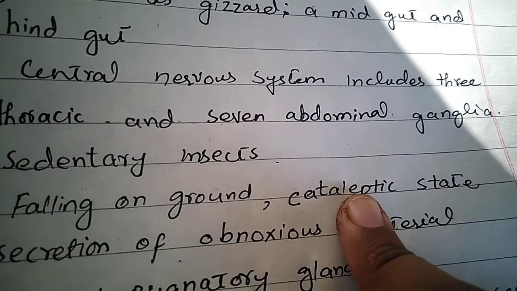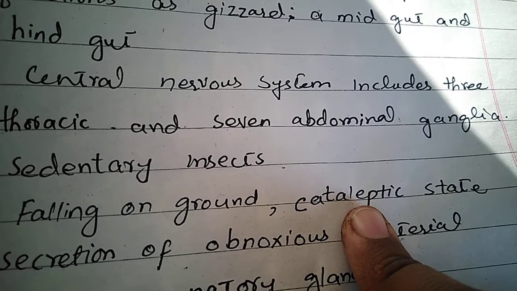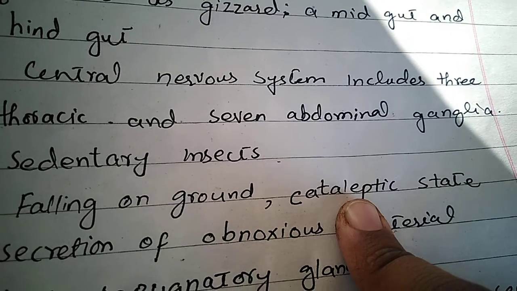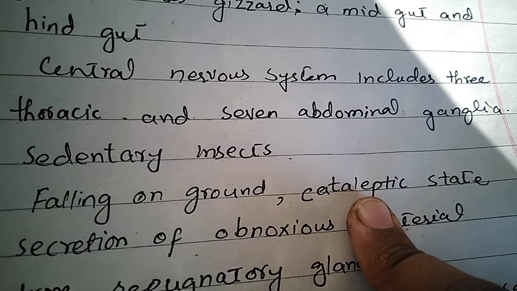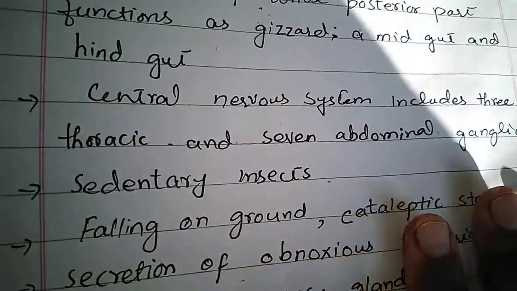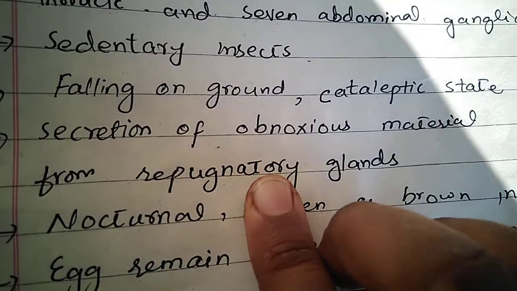Cataleptic state is the state of nervous rigidity, in which they act like they are dead animals, and in this way to detect these insects is very difficult.